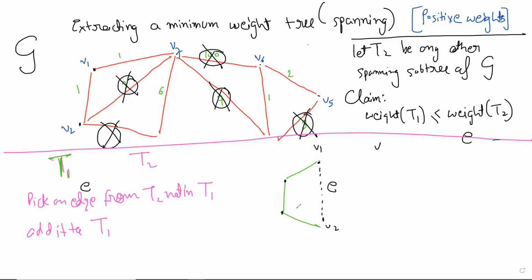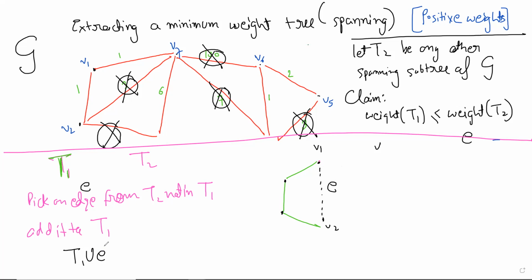But if it is not, then let's say that there is an edge from V1 to V2, like this. Now we have T1 plus E, and you see this forms a cycle. This cycle was there in G, but T1 did not pick it. It means that this edge should have been the largest of that cycle, right?